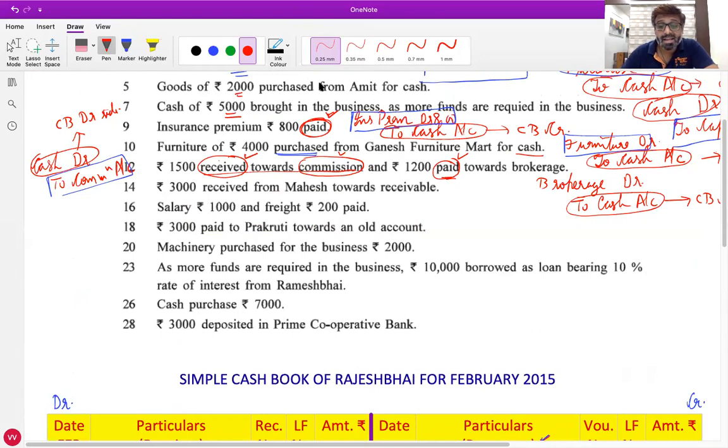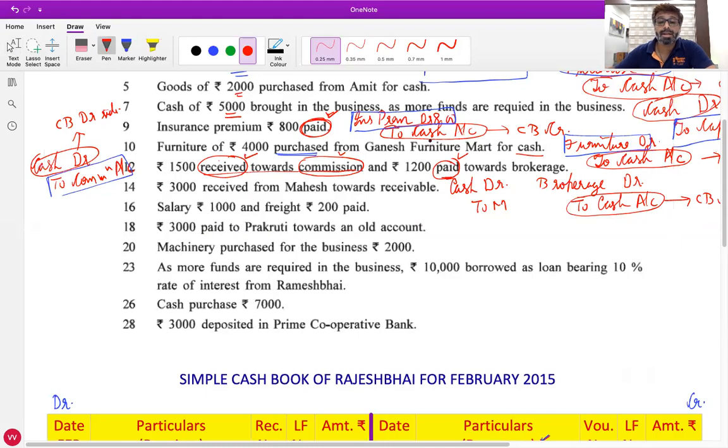Okay, next. Dhruv Upadhyay. Tell me the 14th. 3,000 received from Mahesh towards receivable. So what comes in? Cash comes in, and Mahesh is the giver. Debit what comes in, cash account debit.